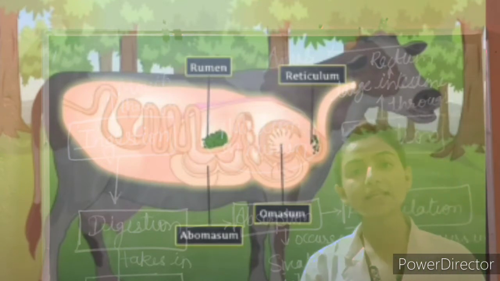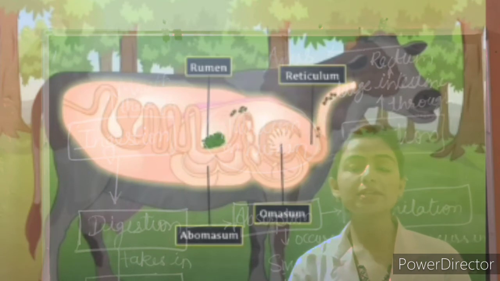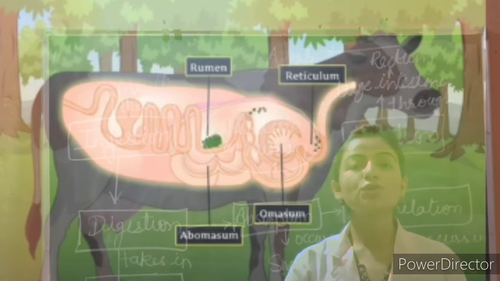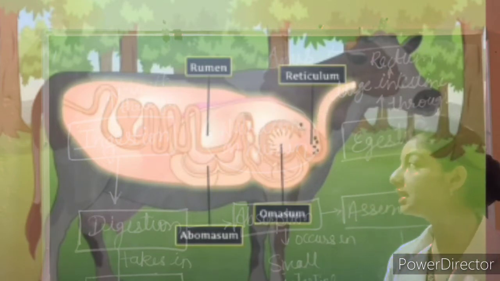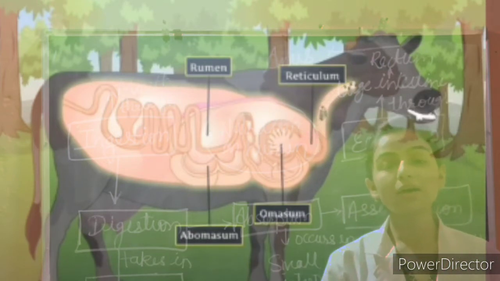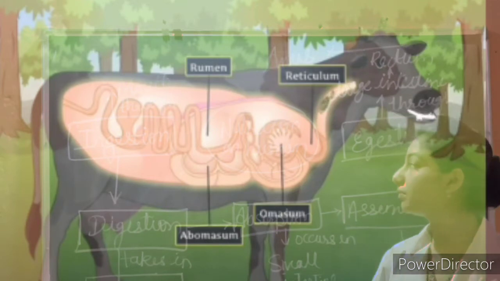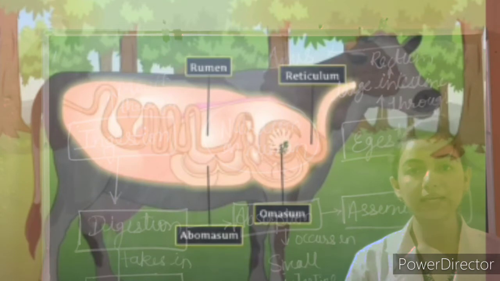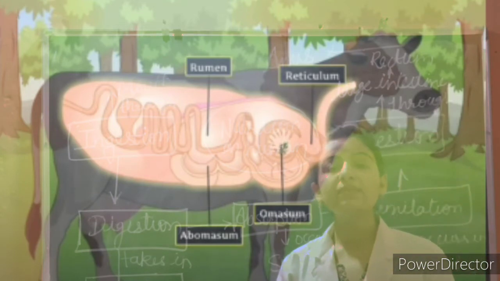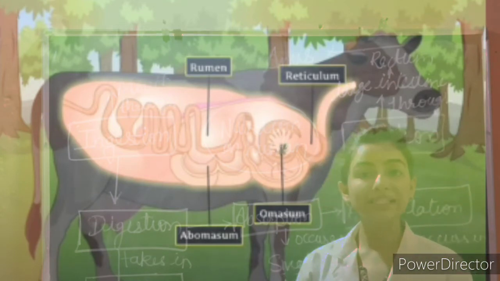It then goes to the second chamber, from where it is returned to the mouth for thorough chewing. This process is called rumination. That is why these animals are called ruminants.